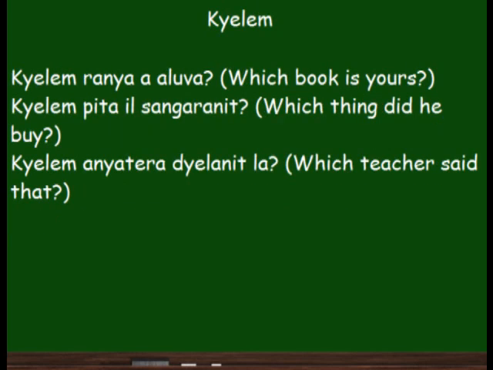Kielem means which. And just like kshana, we're going to add the thing that we're asking about right after kielem. So, which book? Kielem ranya. Kielem ranya aluva. Which book is yours? Kielem pita il sangaranit. Which thing did he buy? Kielem anya tera diela nitla. Which teacher said that?